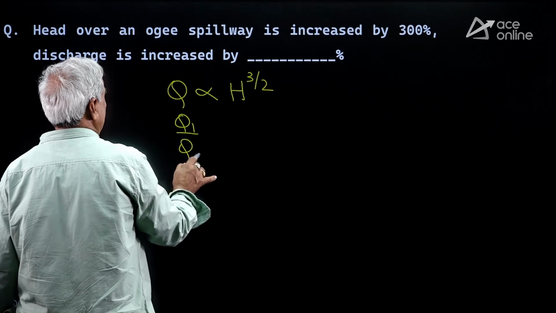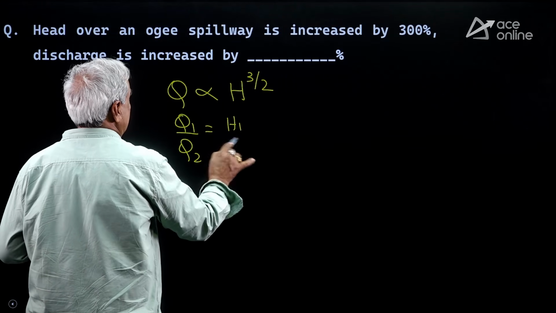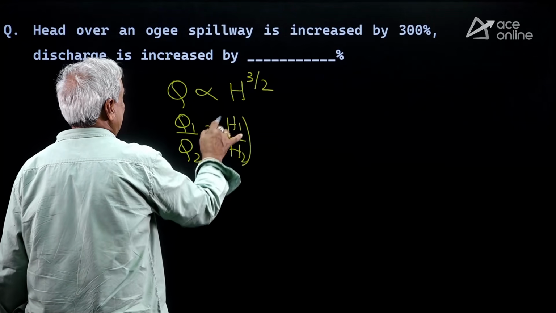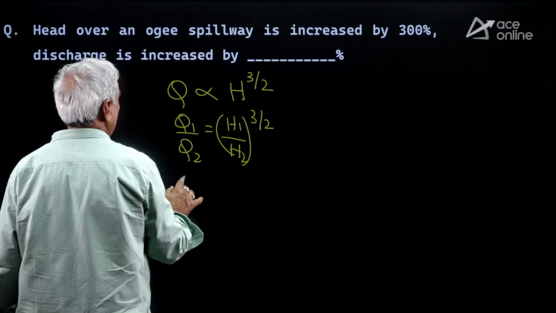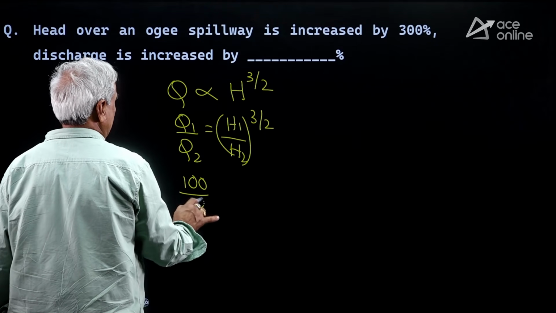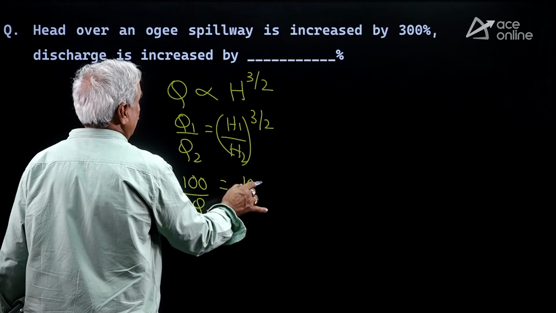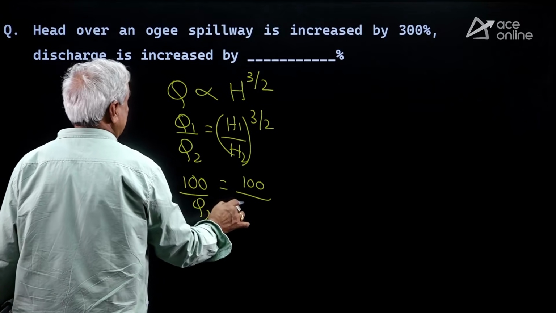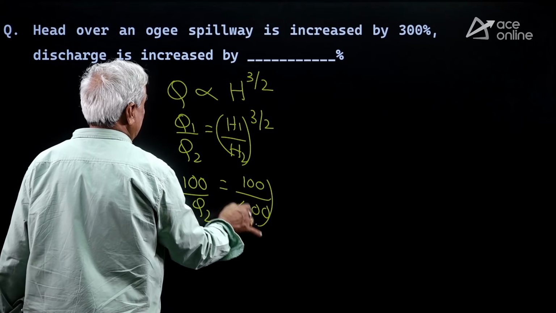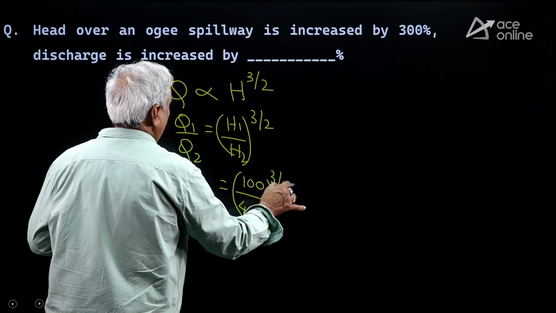Q1 divided by Q2 is equal to H1 divided by H2 whole power 3 by 2. 100 divided by Q2 is equal to 100 divided by 100 plus 300, 400, to the power of 3 by 2.